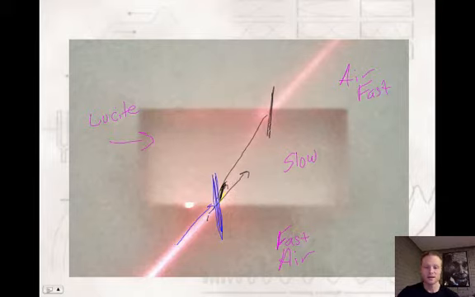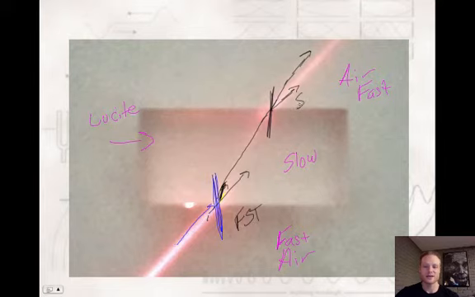Now here, there's the normal again. It's going from slow to fast. Instead of continuing on its merry way this way, you can see there's a slight bend away from the normal. Again, if those mnemonic devices are helpful to you, at this boundary we used FST, fast to slow, it goes towards the normal. And then here we have SFA, slow to fast, away from the normal. Okay, so that takes care of today's video. I'll see you guys next time.